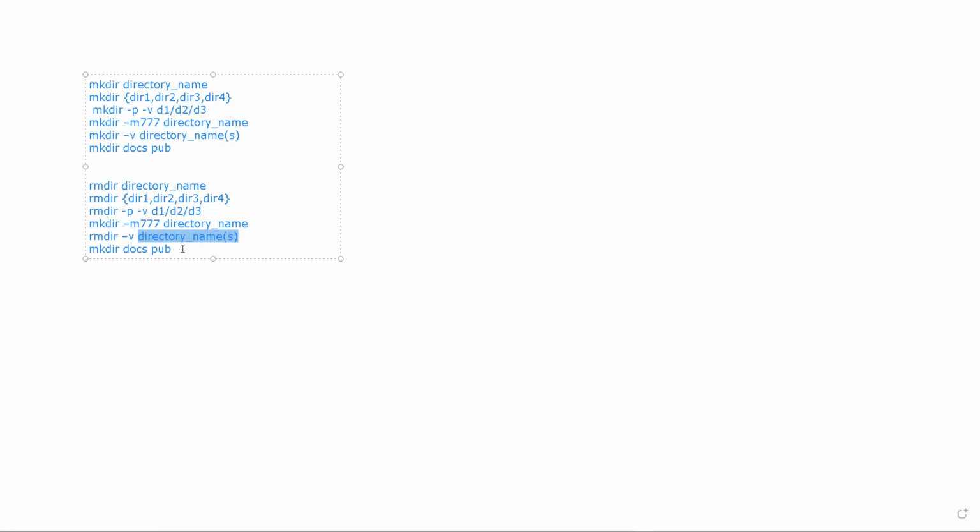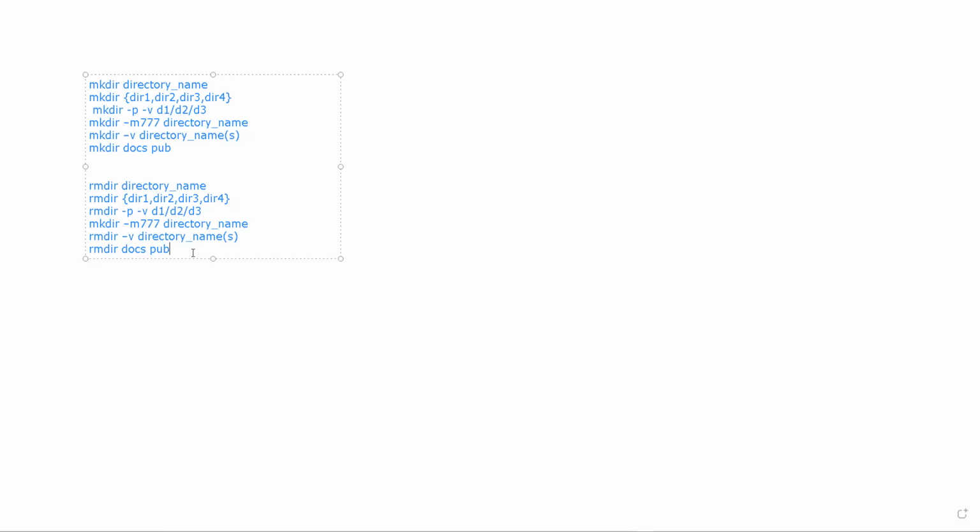To remove multiple directories, similarly you can use rmdir docs pub, and in this case the docs and pub directories will get removed.